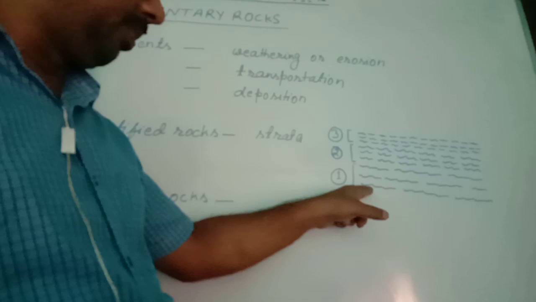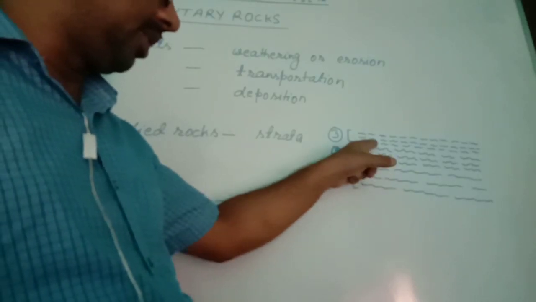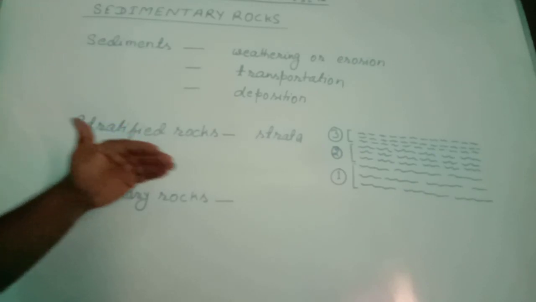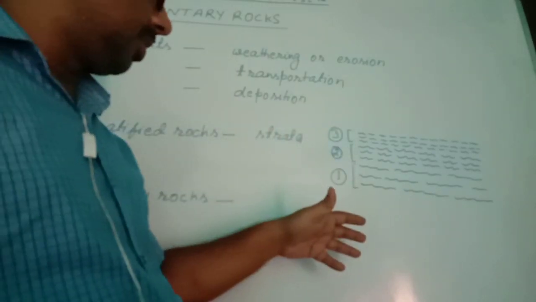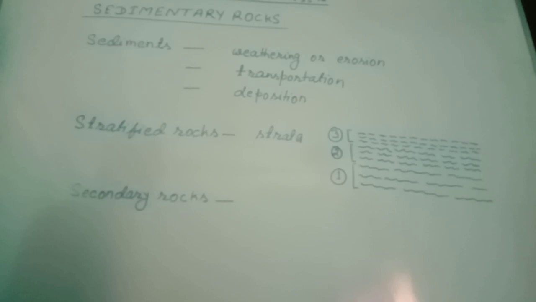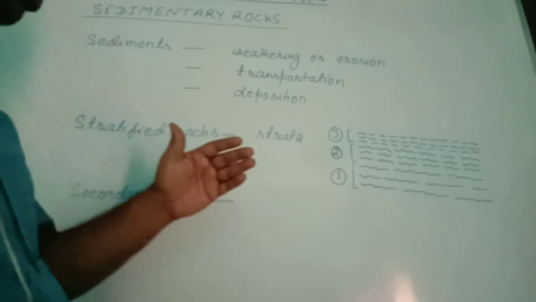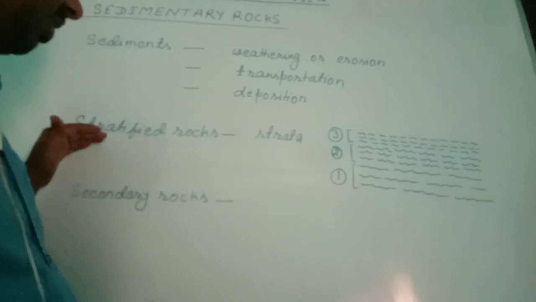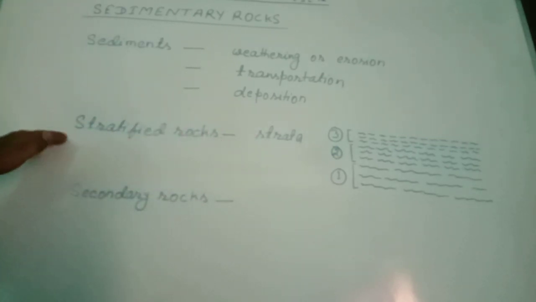Its density will be maximum, the next layer's density is less than this, and the top layer's density is very less. So different layers of sediments are formed with different densities. These different layers are called strata. Since strata are found in sedimentary rocks, sedimentary rocks are also called stratified rocks.